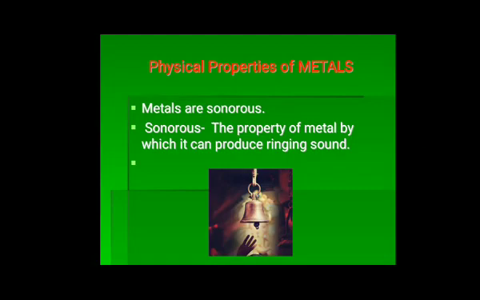Other physical properties of metals: they are sonorous in nature. You must have heard this term, sonorous. Sonorous means capable of producing a ringing sound. Metals make a ringing sound when we strike them.